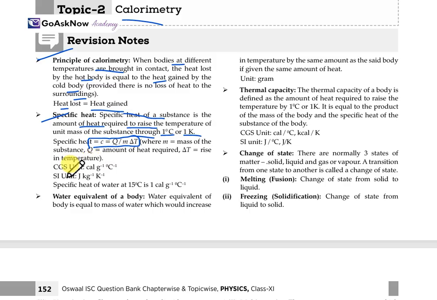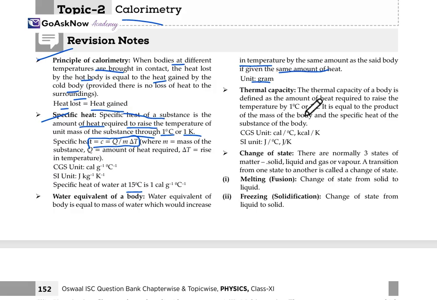The CGS unit is calorie per gram per degree Celsius. The SI unit is joule per kg per Kelvin. The specific heat of water at 15 degrees Celsius is 1 calorie per gram per degree Celsius. Now the water equivalent of a body. It is the mass of water which rises in temperature by the same amount as the body when given the same amount of heat. Unit will be gram.